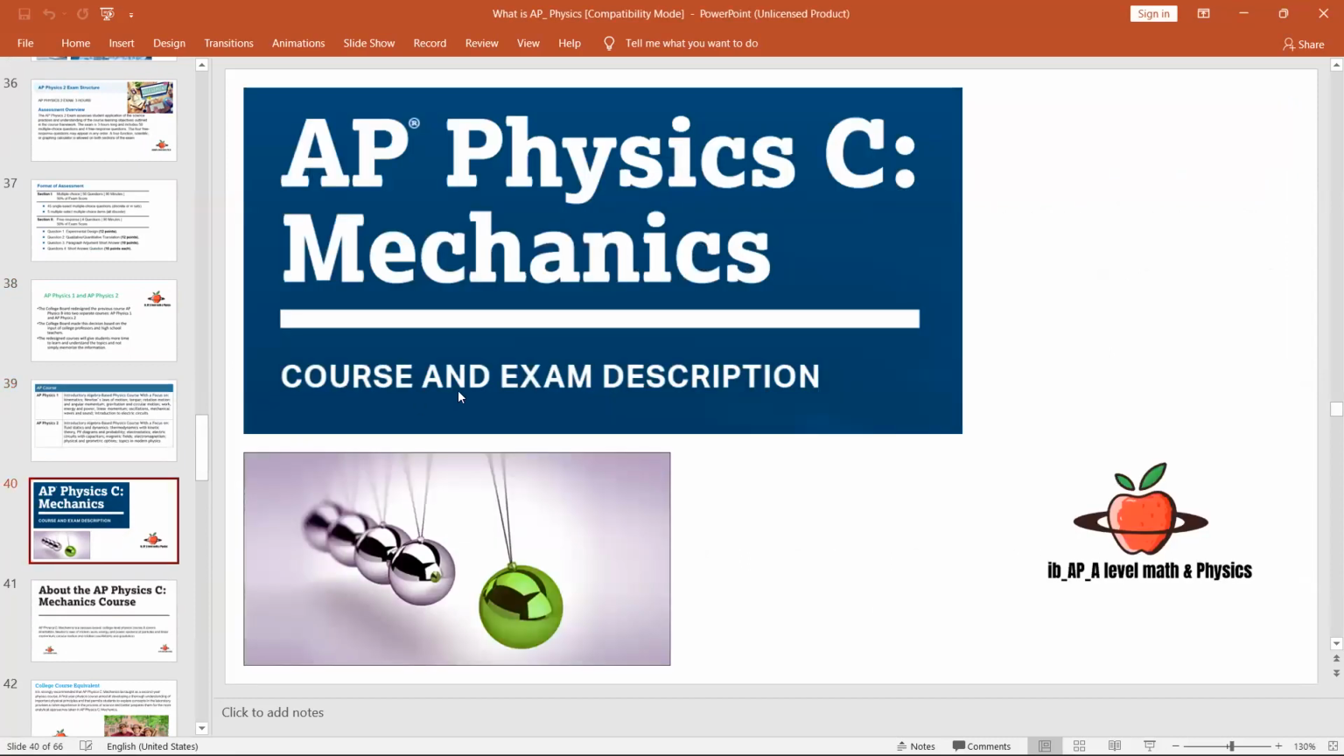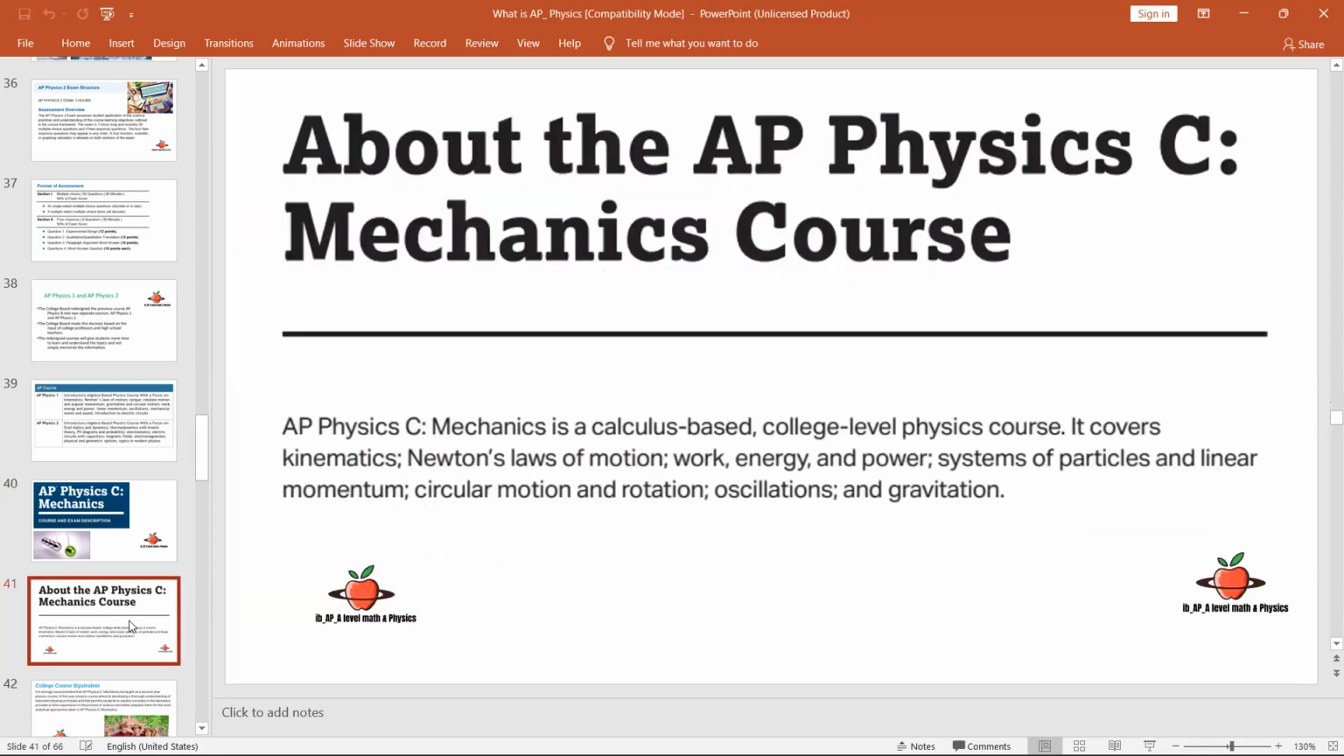AP Physics C Mechanics. Now we're coming to AP Physics C Mechanics. What is the course and description? First, we'll discuss the general mechanics part, then we'll move to electricity and magnetism. If you look at AP Physics C Mechanics, let's check what they're saying. AP Physics C Mechanics is a calculus-based college-level physics course. It covers kinematics, Newton's laws of motion, work, power, energy, system of particles and linear momentum, circular motion, rotation, oscillation, and gravitation. We'll discuss this one in detail.